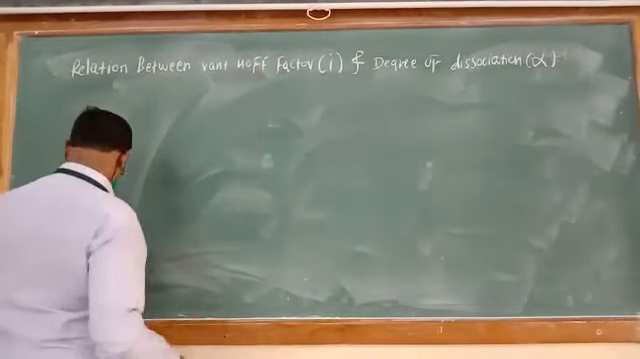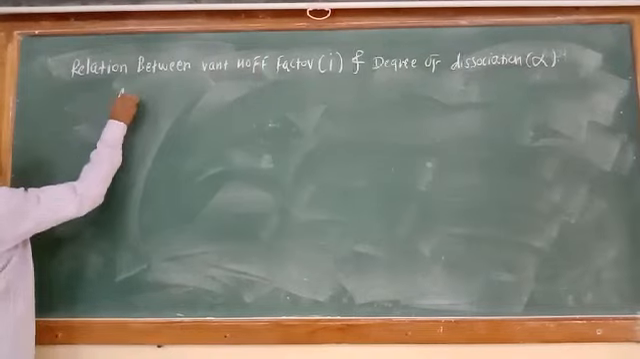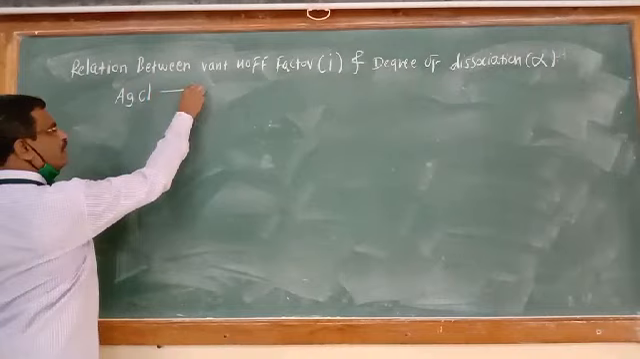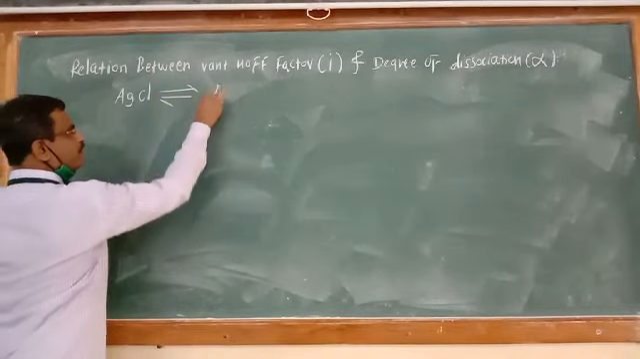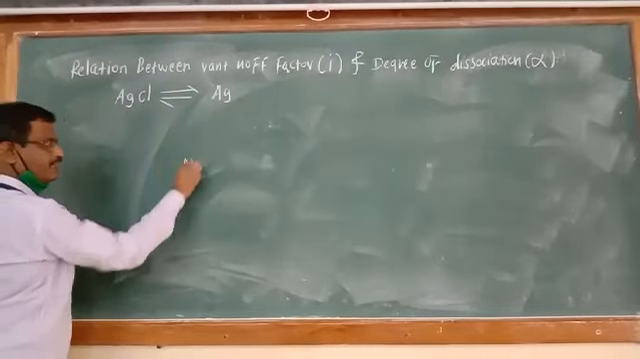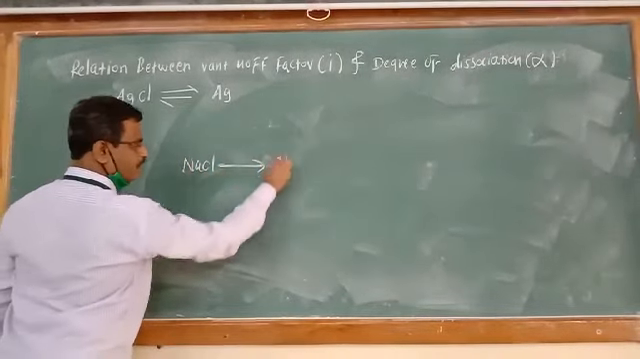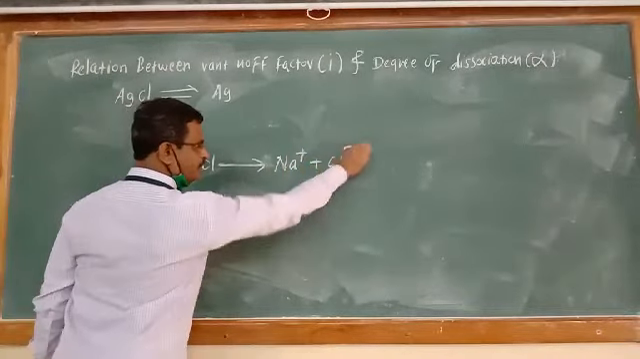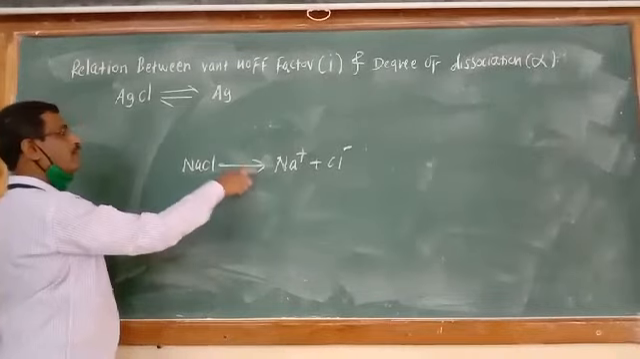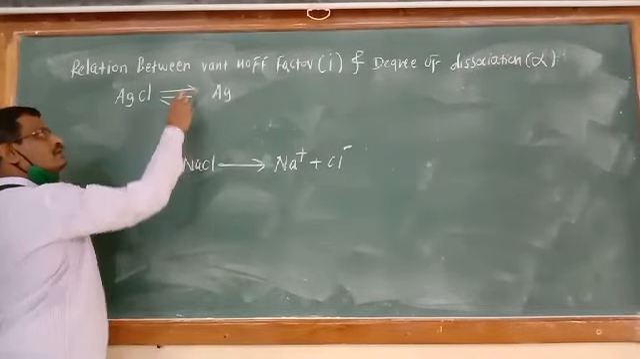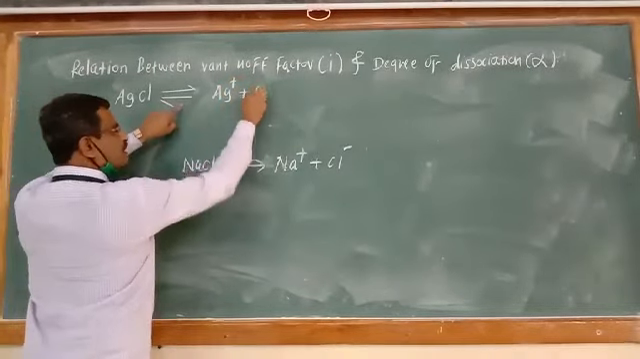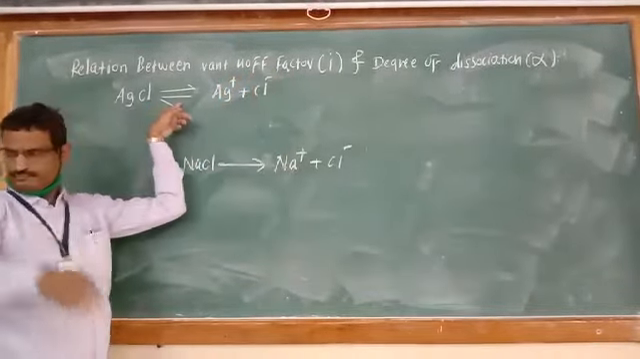Let us consider the example of a weak electrolyte, silver chloride. It is a weak electrolyte undergoing incomplete dissociation. Incomplete means reversible. For NaCl, how are we writing it? It gives Na plus and Cl minus in only one direction, so that is irreversible. But this undergoes incomplete dissociation. Therefore, it is reversible and partial, producing Ag plus and Cl minus ions.